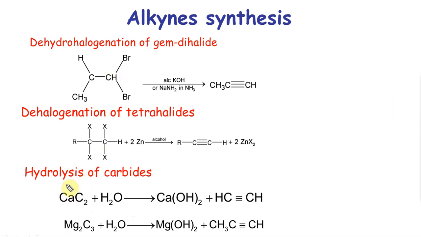Calcium carbide you can synthesize from calcium oxide plus coke. This is not that important, but calcium carbide is Ca2 plus and C triple bond C, C2 2 minus. So already this molecule has the acetylene structure inside. It abstracts protons from water and becomes acetylene. So if you look at it, 2 carbons give you acetylene, 3 carbons give you propyne. You want to remember these two examples. These come up a lot in A to B, B to C reactions.